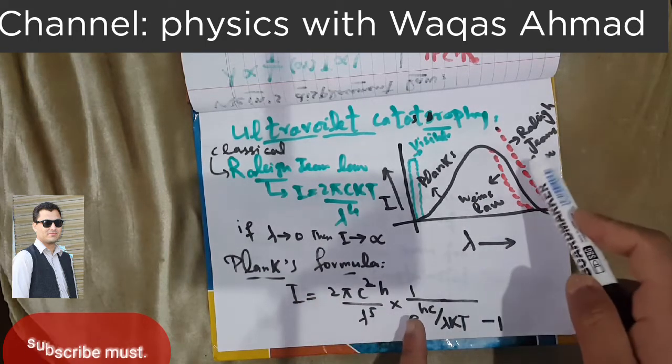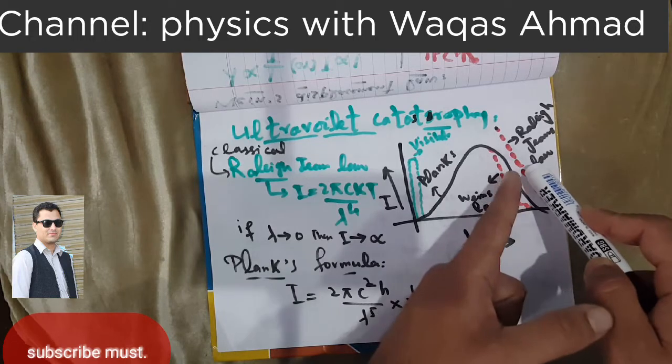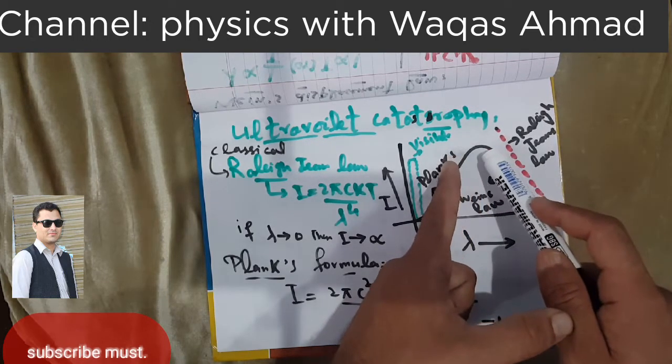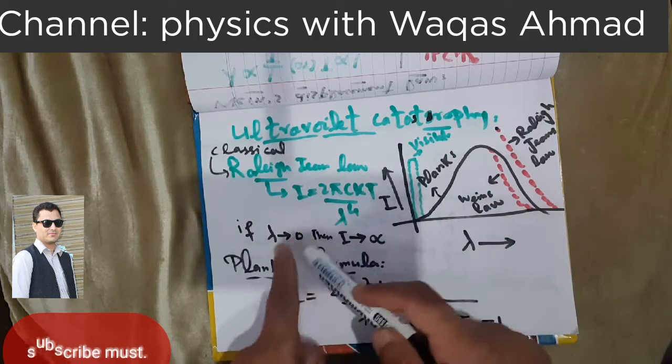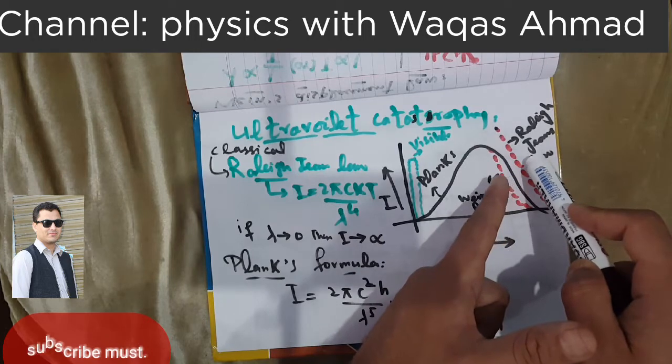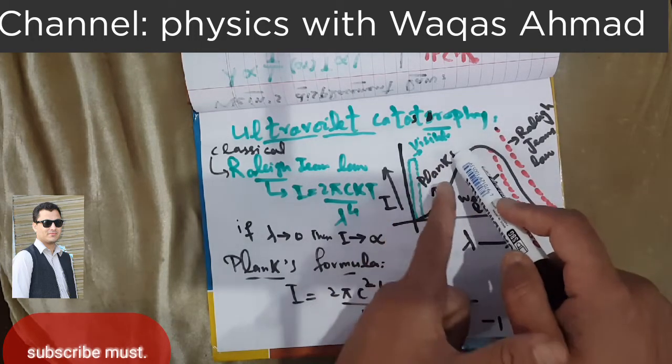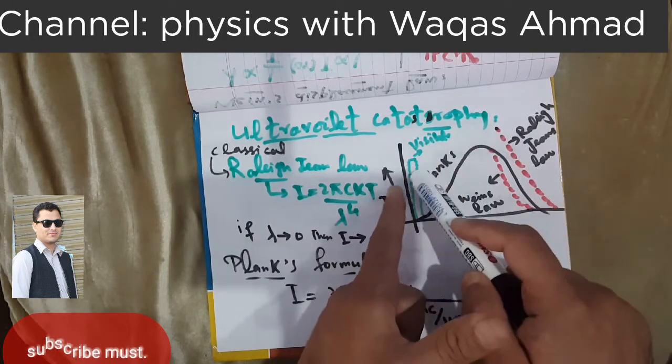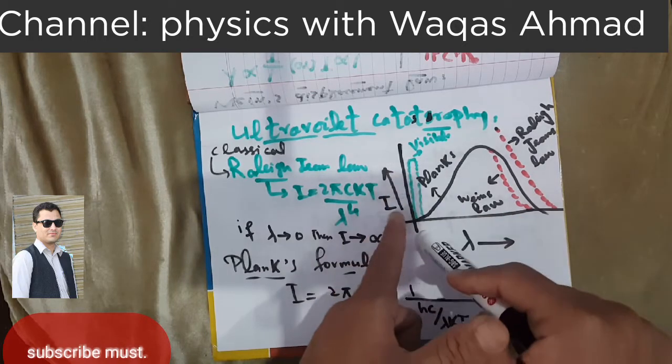Rayleigh only explains the longer part of the electromagnetic spectrum, but when we go towards the shorter part and put in values, the intensity becomes infinity. It means that Rayleigh cannot explain the shorter part of the electromagnetic spectrum, which is the ultraviolet region.